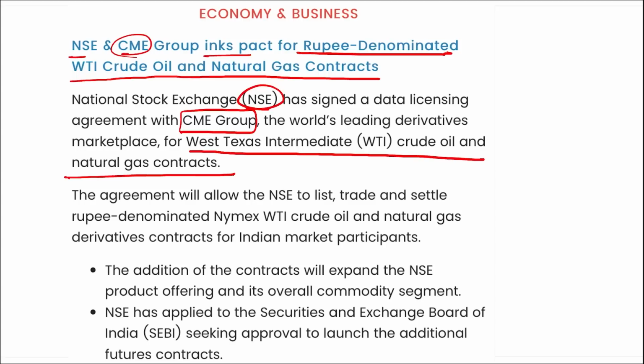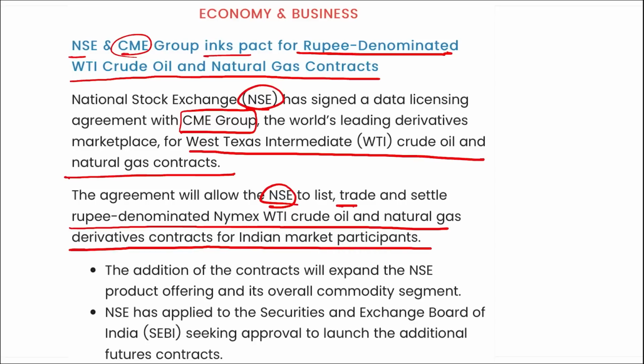That is for the natural gas this was signed. This agreement will allow NSE to list, trade and settle rupee denominated NYMEX WTI crude oil and natural gas derivative contracts for Indian market participants. The addition of the contracts will expand the NSE product offering and its overall commodity segment. NSE has applied to SEBI seeking approval to launch the additional futures contracts.